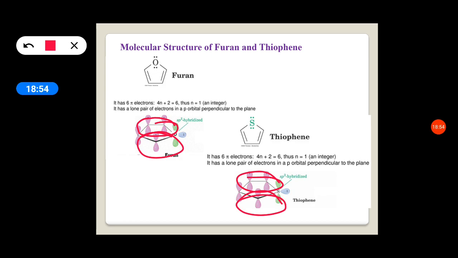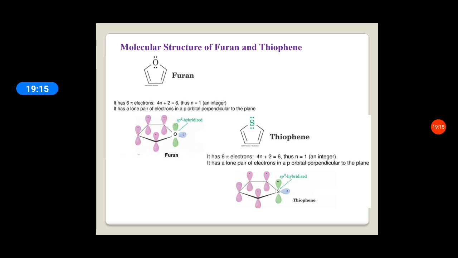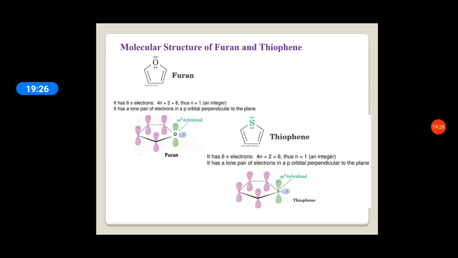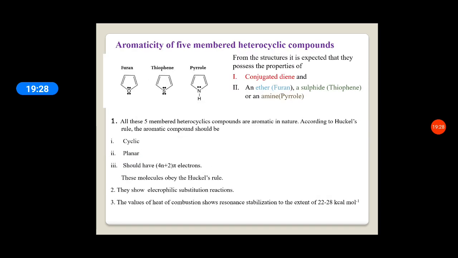In the thiophene also 6 pi electrons are there. So 4n plus 2 is equal to 6. Both the molecules are planar. Both the molecules are ring structures and they obey the 4n plus 2 pi rule. Therefore, furan and thiophene are also aromatic compounds. So aromaticity of 5-membered compounds here, which one is more aromatic and less aromatic? We see now according to this molecular orbital theory, all the 3 molecules are aromatic in nature.